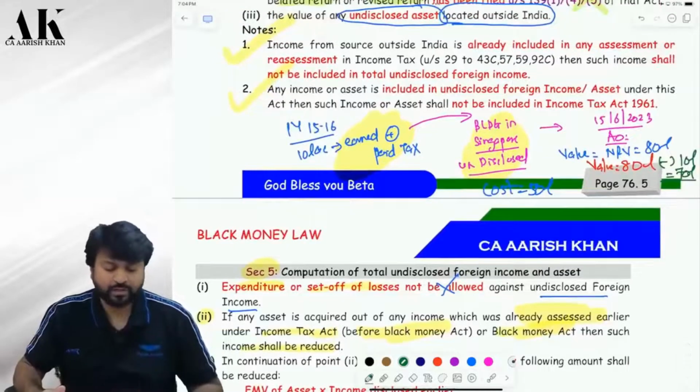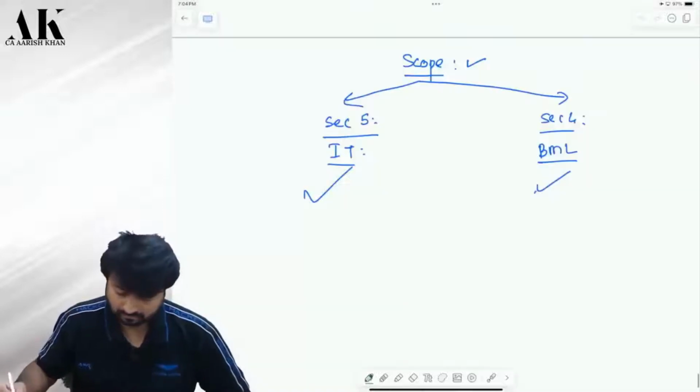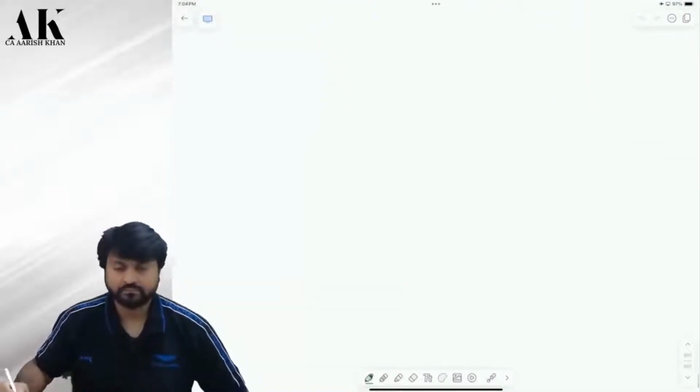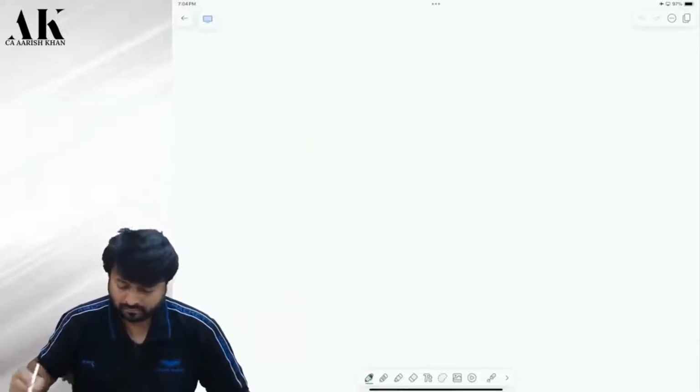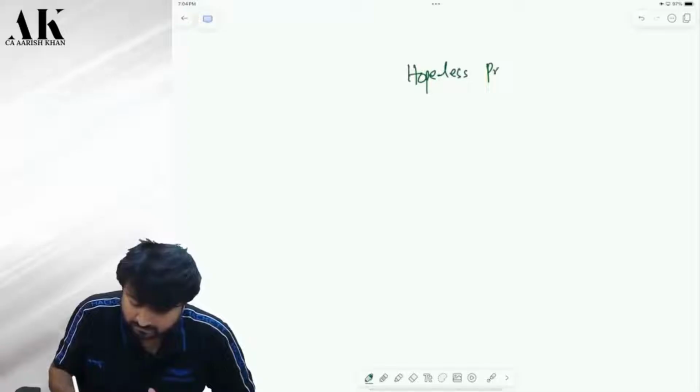So what has to be done over here? Tell me please. It's a very important point. Income which was already disclosed or on which tax is paid, you have to reduce. Now this provision is a hopeless provision in some circumstances.